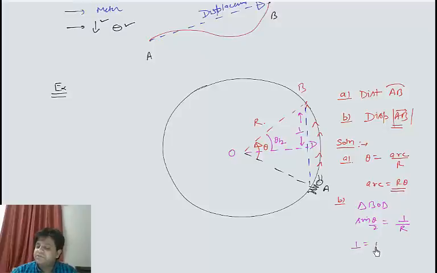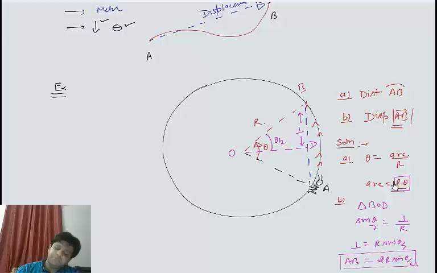So perpendicular becomes r sine theta by 2, and the total straight line or the shortest distance between A and B is simply double of this perpendicular length. So that is equal to 2r sine theta by 2. So this is the displacement, and this r theta is the distance traveled by the particle.